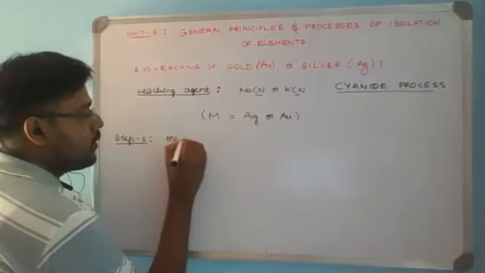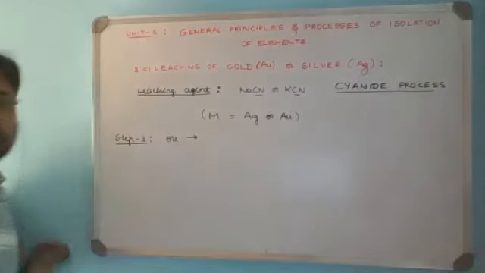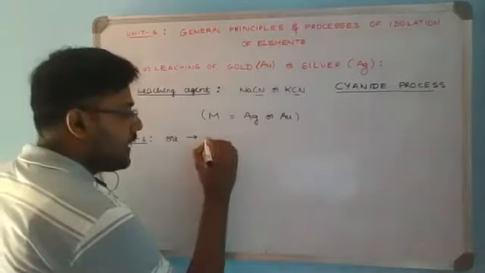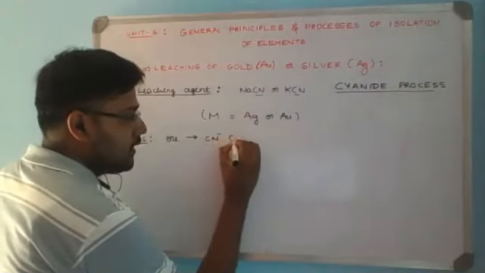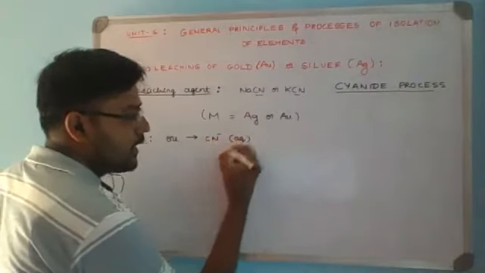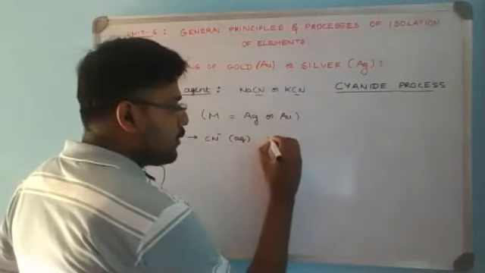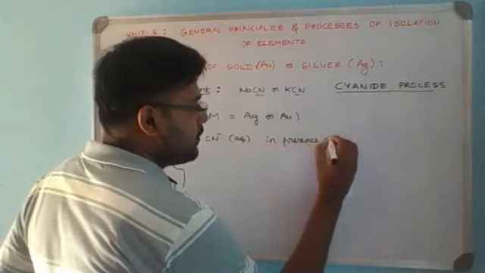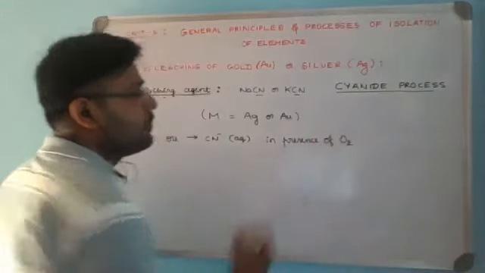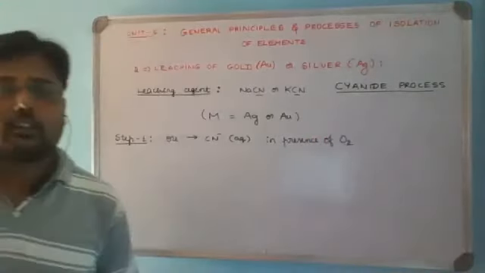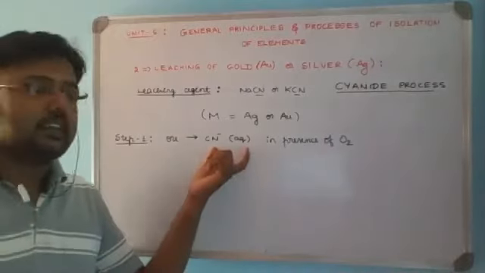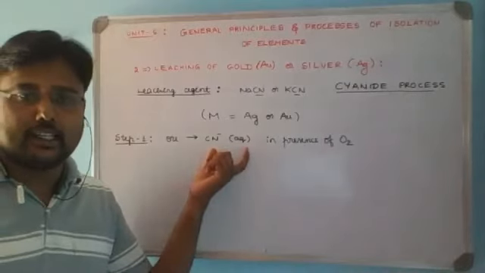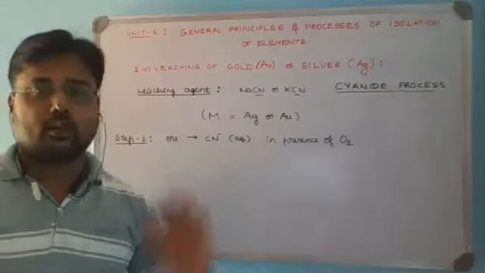The ore, that is gold or silver, is treated with cyanide ion containing solution, that is an aqueous solution of cyanide, in the presence of oxygen.